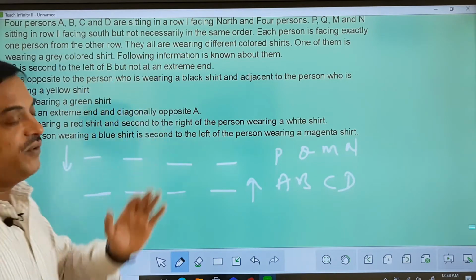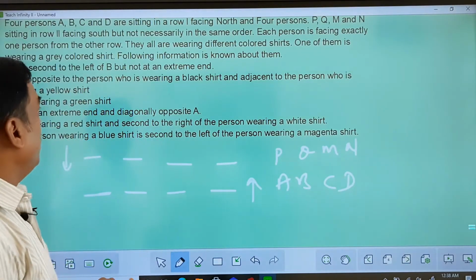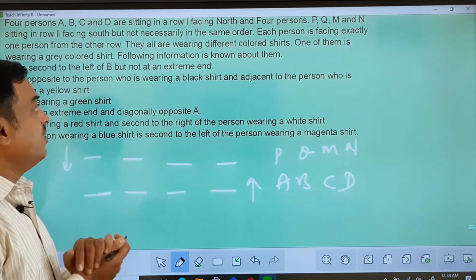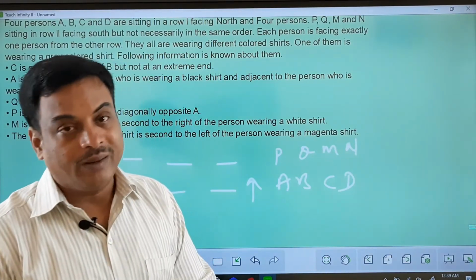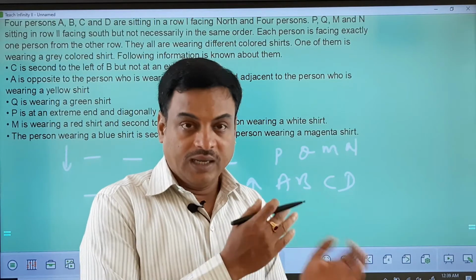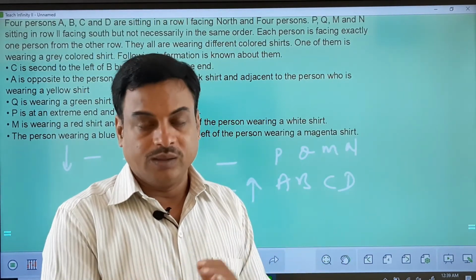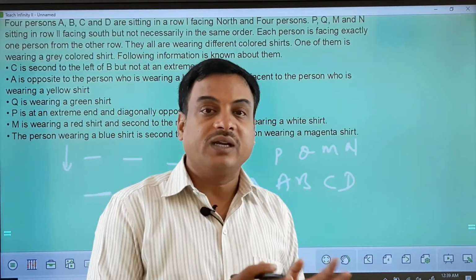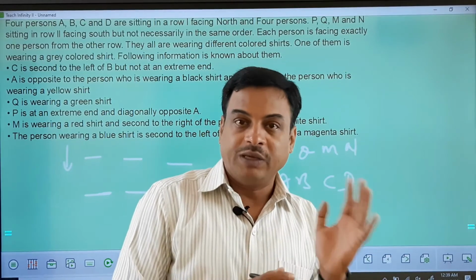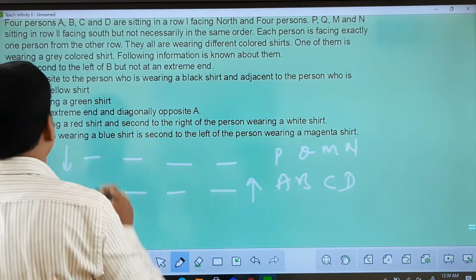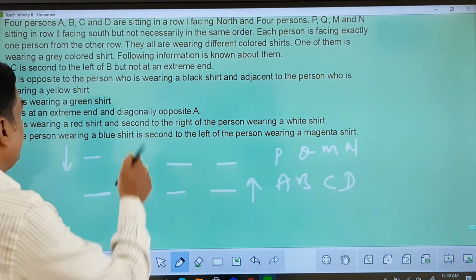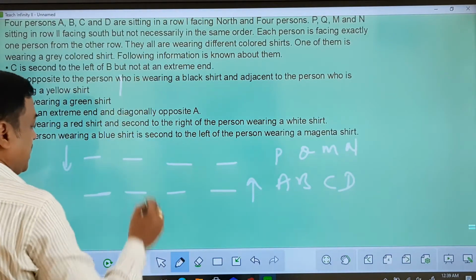They are all wearing different colored shirts, we can see. One of them is wearing a grey colored shirt. The following information is known about them. Now please understand there are two parameters here. One, the people A, B, C, D, P, Q, M, N are the people, and they're wearing different colored shirts. So we need to arrange people along with their colors of shirts. So let us see how we arrange this case. I'll just move it a little up so that you can all understand.